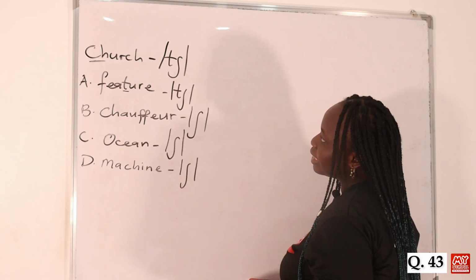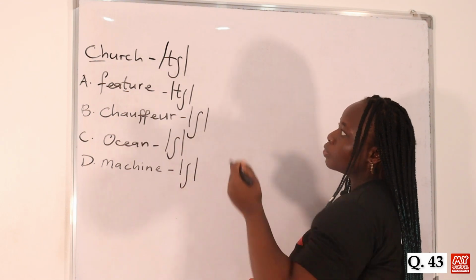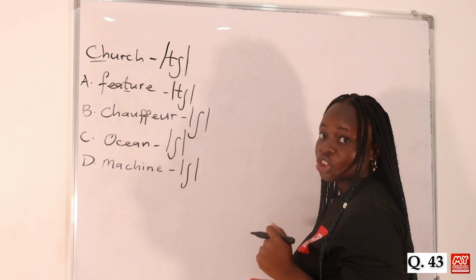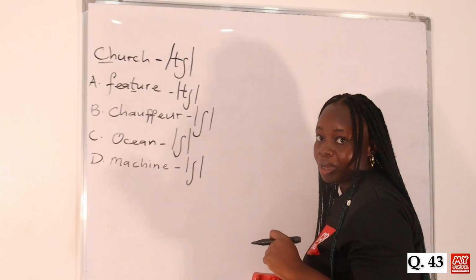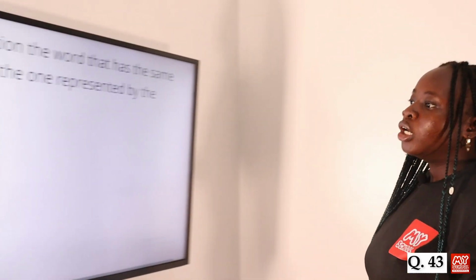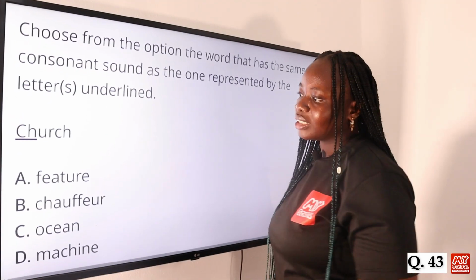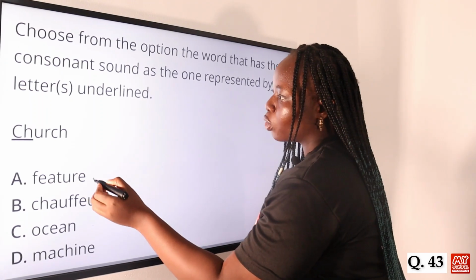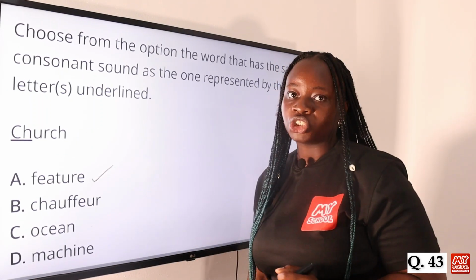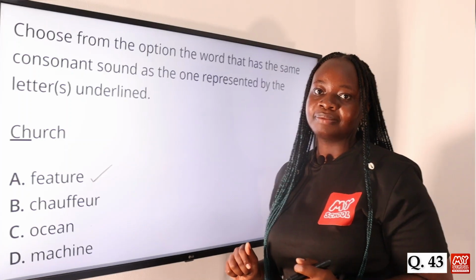So from this, we can see that option A, feature, has a similar consonant sound as the one we can find in church. So now let's go to the screen to mark our answer. So from the transcription of the consonant sound, we can see that option A, feature, has the same consonant sound as the one we find in church. Option A is the answer to this question.